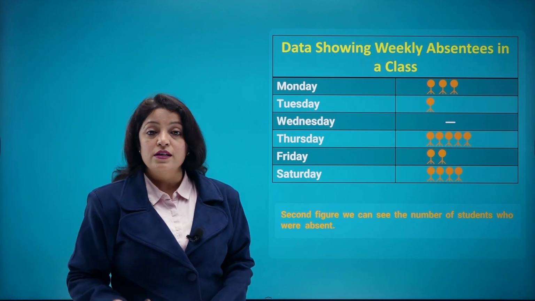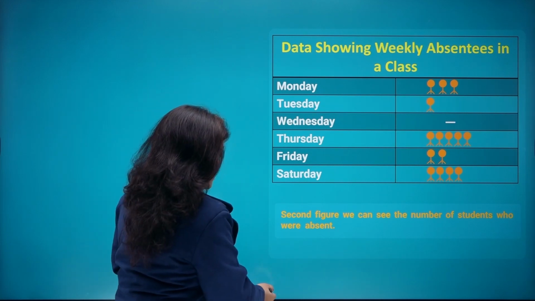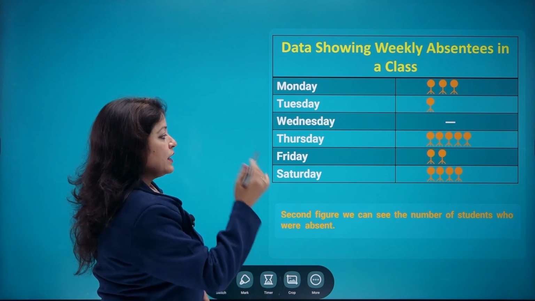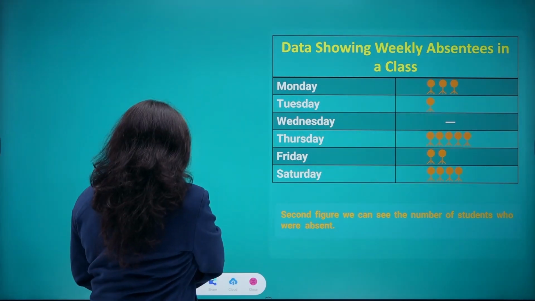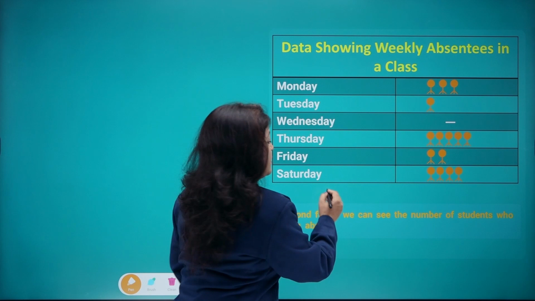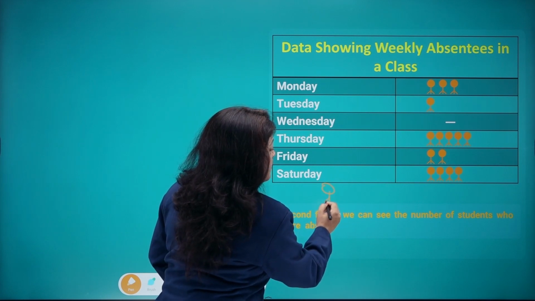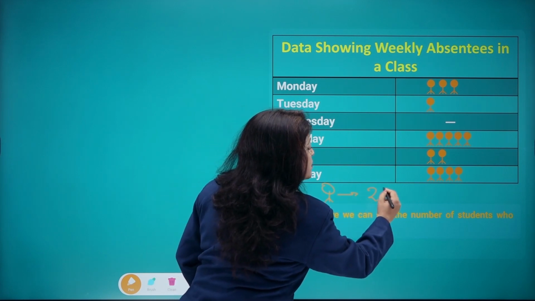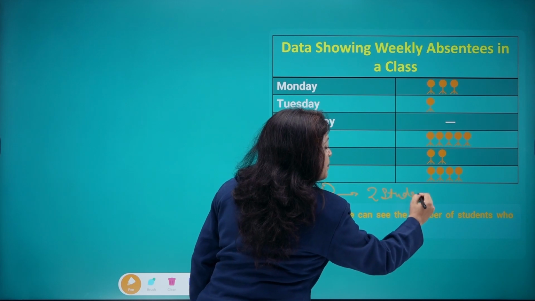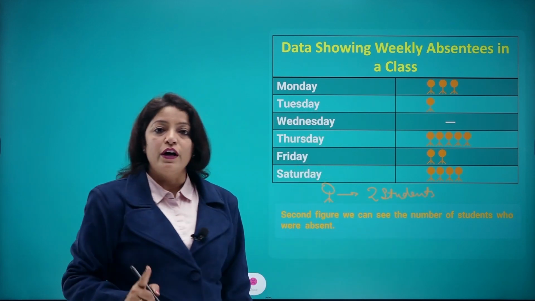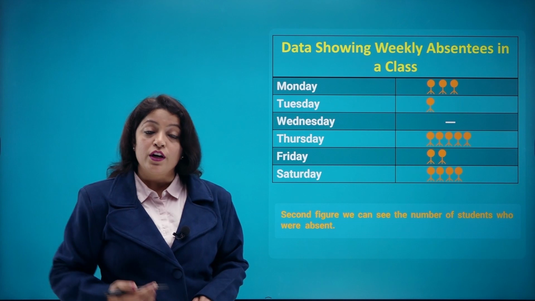Okay. In case it is mentioned that one symbol will represent 2, then it would have been clearly written here that this symbol will represent 2 students. Okay. In case it is not mentioned, you will consider it as 1 only. Here we can come to a conclusion.